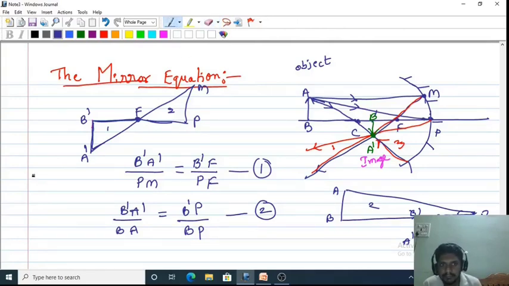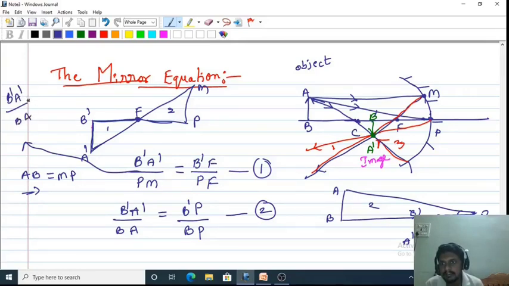Here AB is approximately equal to MP. That is why equation number 1 can also be written as P dash A dash by PM, nothing but MP replaced by AB, that is equal to B dash F by PF.